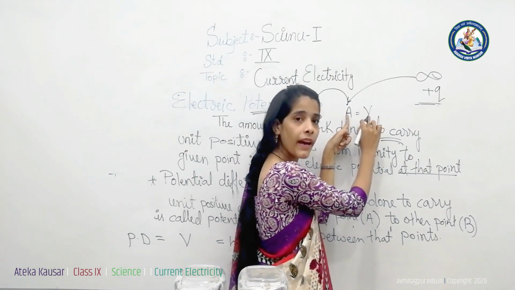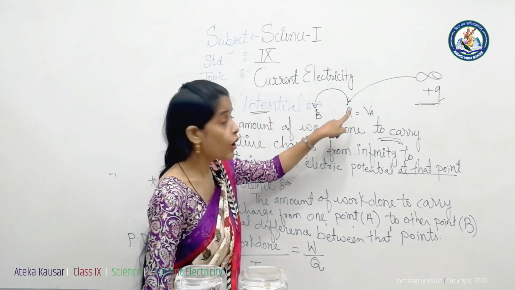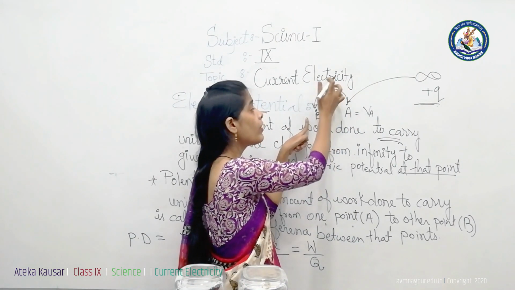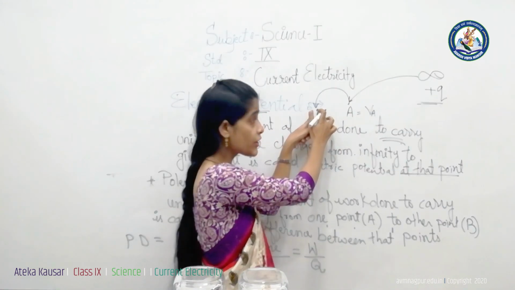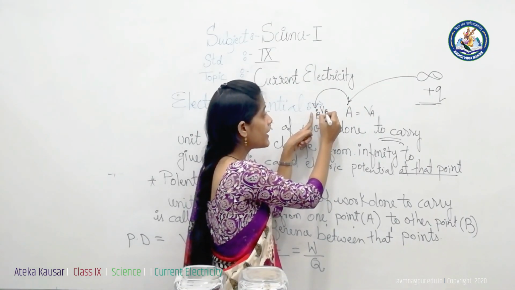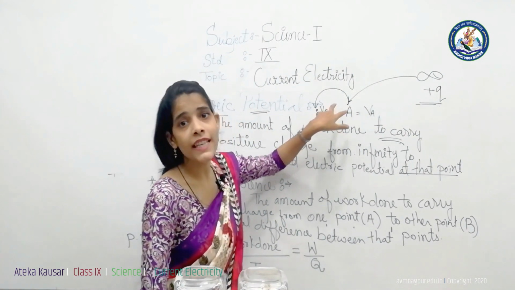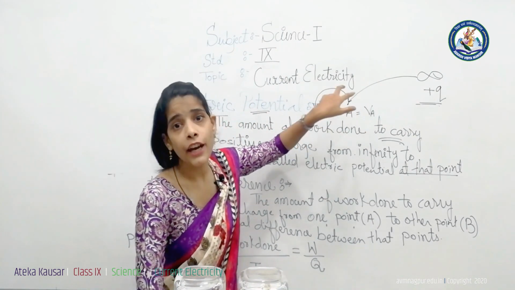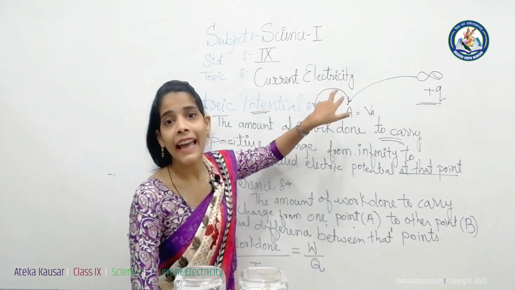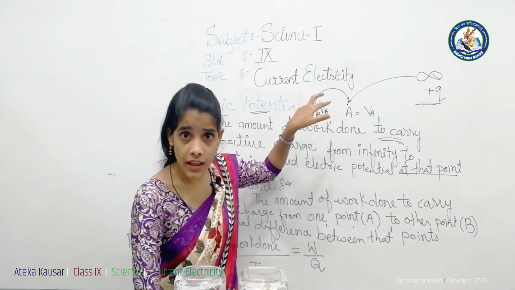Potential is denoted by V at point A. When we move that charge from point A to point B, again some work is done to carry that unit positive charge to point B, and the potential at that point is V at B. The difference between these two potentials is called the potential difference. To make the charge flow we have to create the potential difference, and that potential difference is created by applying some external cell or battery.